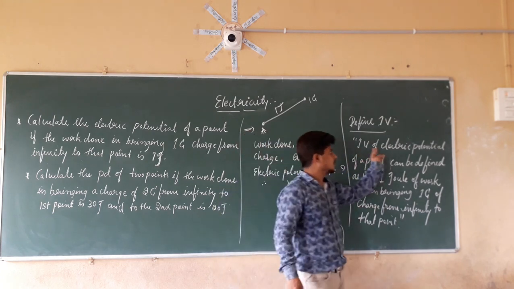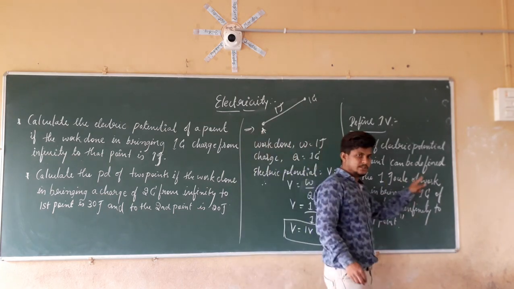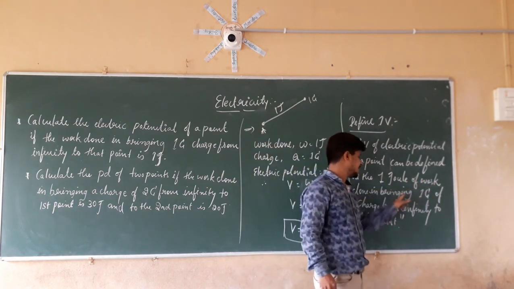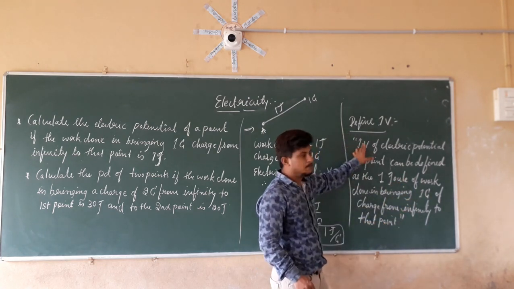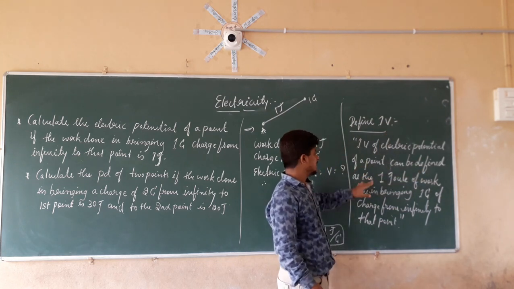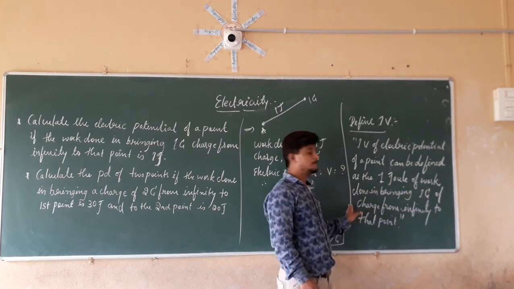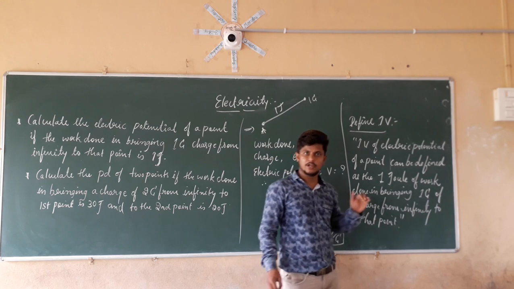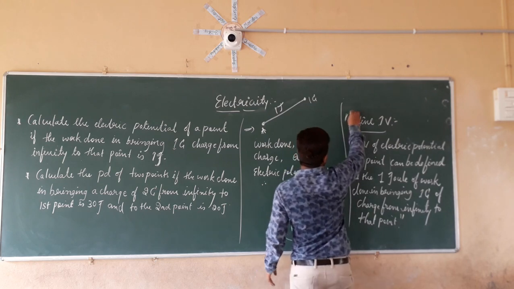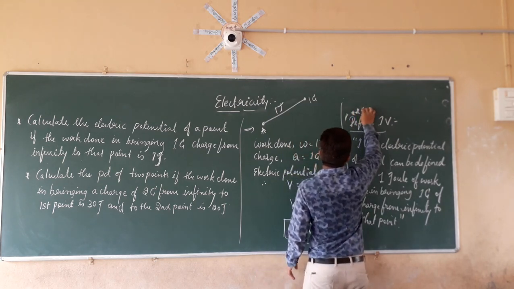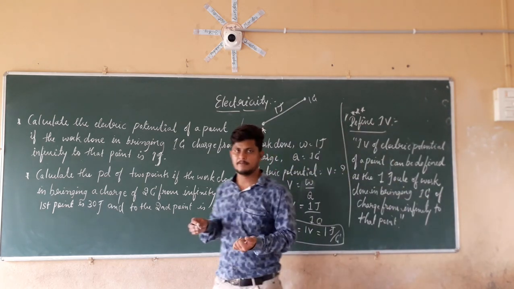That is nothing but 1 volt of electric potential of a point can be defined as the 1 joule of work done in bringing 1 coulomb of charge from infinity to that point. In the same manner, 1 volt of potential difference can be defined as the 1 joule of work done in bringing 1 coulomb of charge from one point to another point. This is about the 1 volt. So remember this definition. These are important definitions, like 1 ampere, and 1 volt is also an important definition. So this is the answer for the first question.